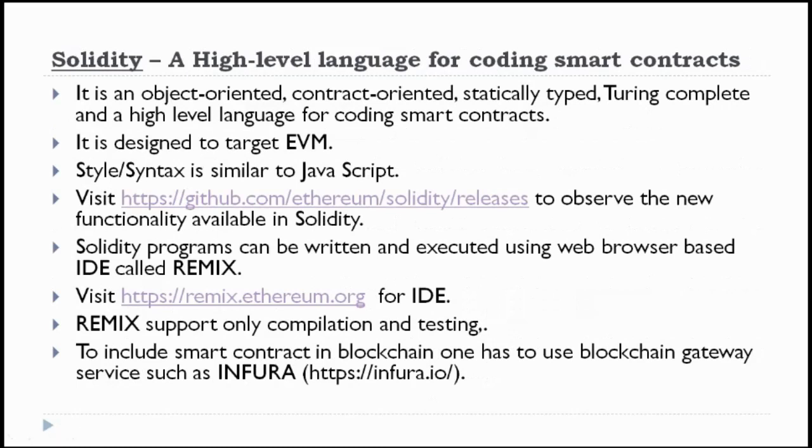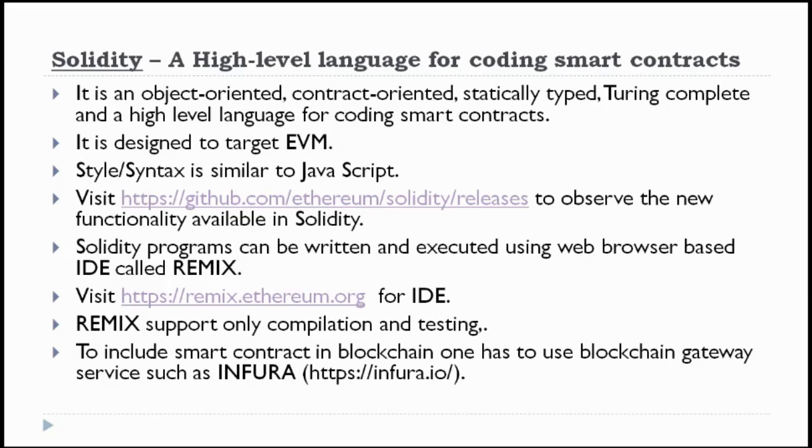Now we'll move on to the programming language which is used for developing smart contracts in the Ethereum blockchain, which is called Solidity. Solidity is a high level language for coding smart contracts. The main feature of Solidity is that it is object oriented, and it is contract oriented. The basic unit of object oriented is the class. Here the basic unit of the entire structure is the contract.